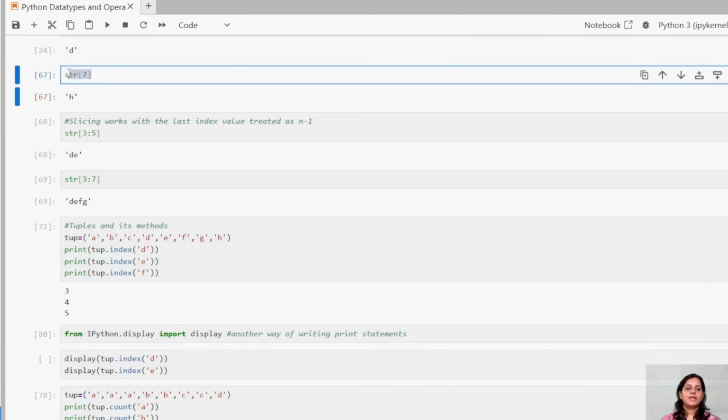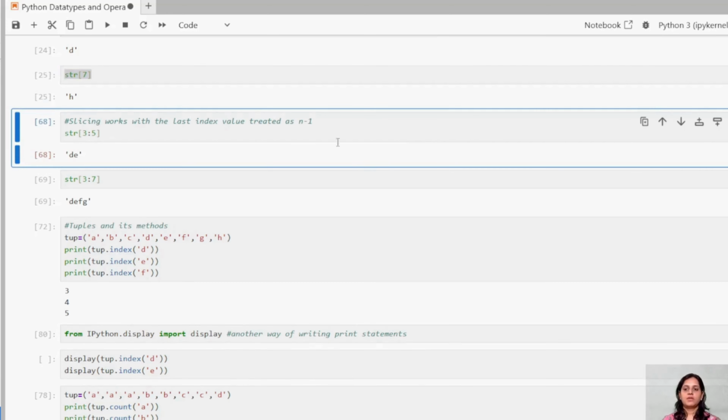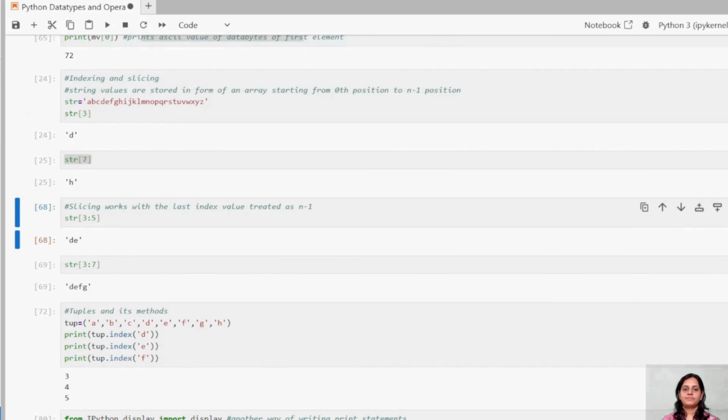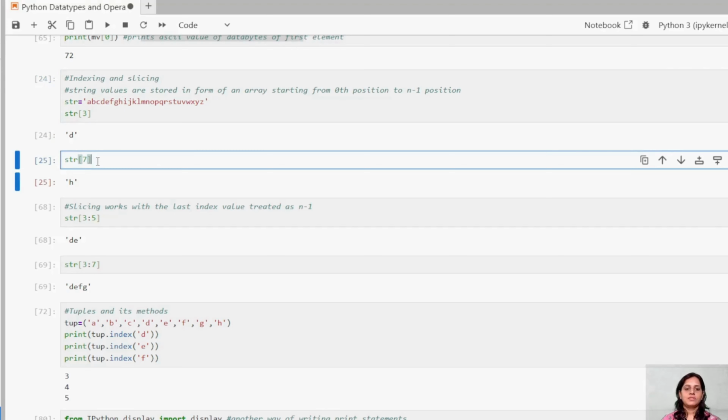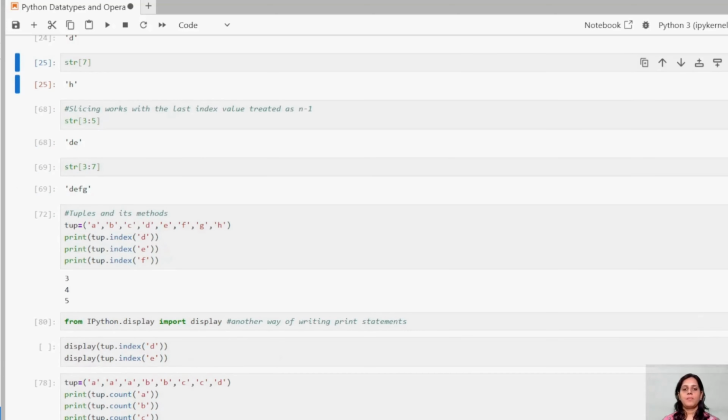Now let us try to print str7. What is the output I am getting? Let us see. I am getting 0, 1, B is 1, C is 2, D is 3, E is 4, F is 5, G is 6, H is 7. Okay. Now let us see how slicing works. Slicing always works with the last index value treated as n minus 1.